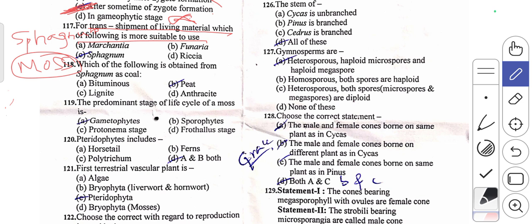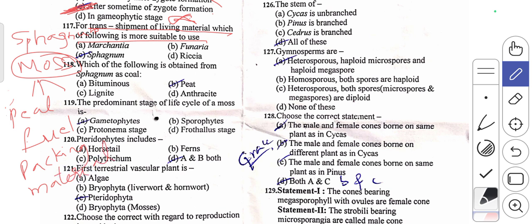This moss sphagnum has many beneficial roles and is helpful to humans in many different ways, as it provides peat, and it is also used as a fuel, and as a packing material.